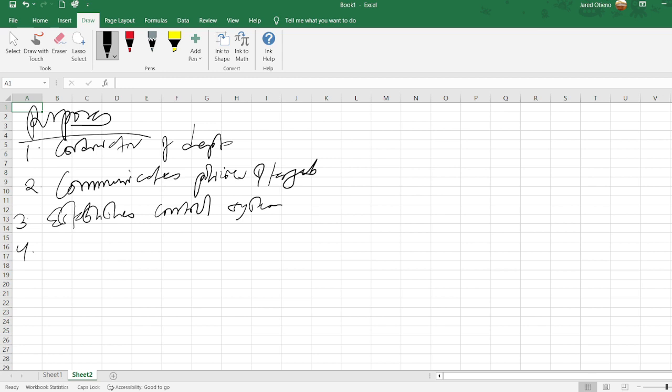And lastly, number 6, it helps evaluate the performance of top management. It's an evaluator, so they can check through at the end of the day.